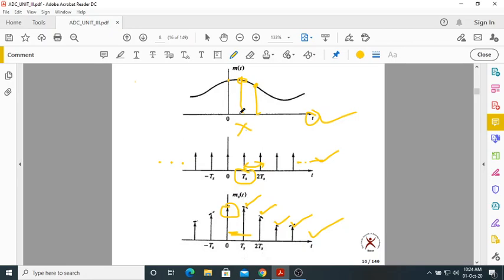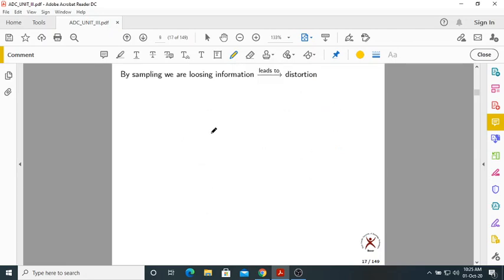So it's ideal sampling where we are multiplying m(t) with a train of impulses. Now, let us see what the problems of sampling are. By sampling, we are losing information, which leads to distortion. This is very, very important. Yes, we are losing information.